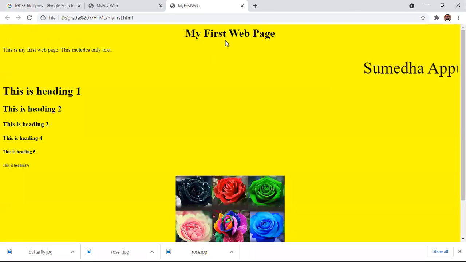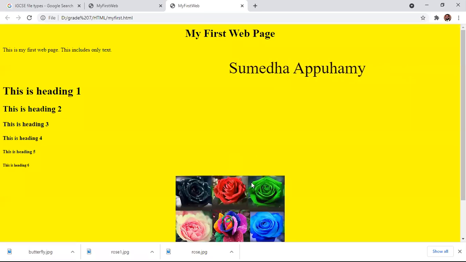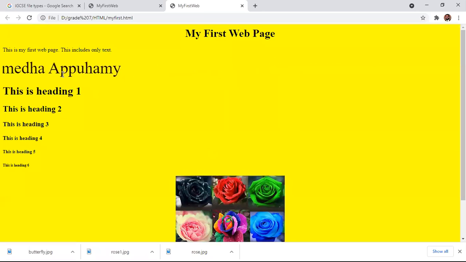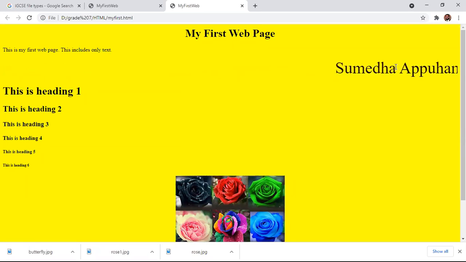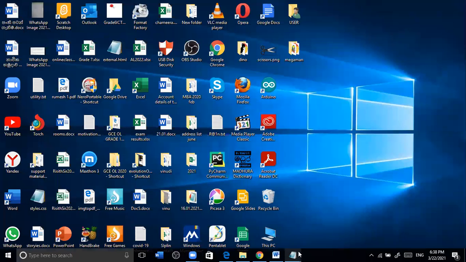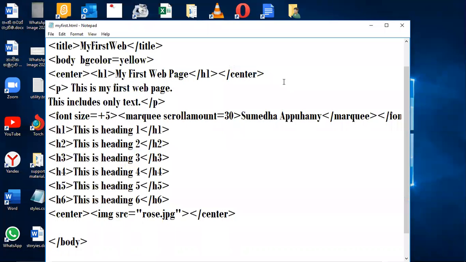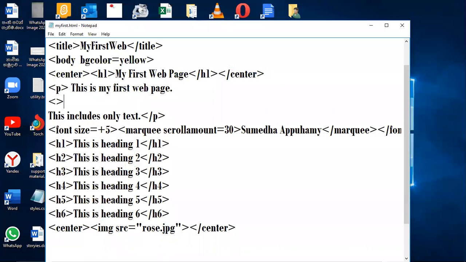Okay, now I have put the heading center, and I have given a paragraph. I have given some headings. I have inserted an image. I am moving a text here. I want to give a line. I'm going here, and I'm using something called HR.